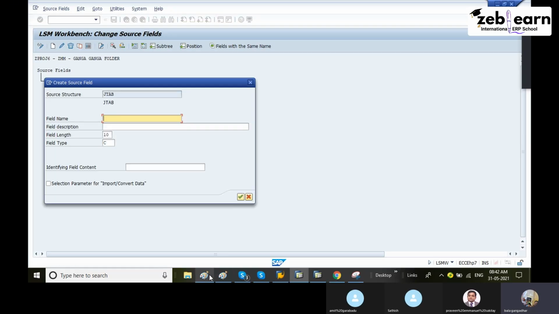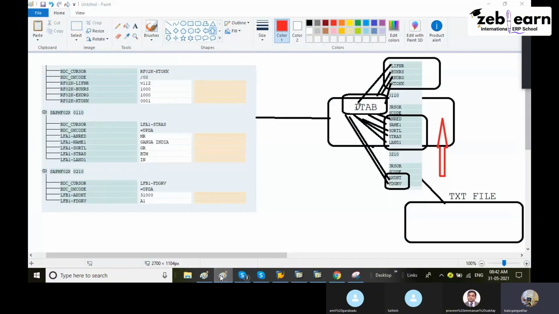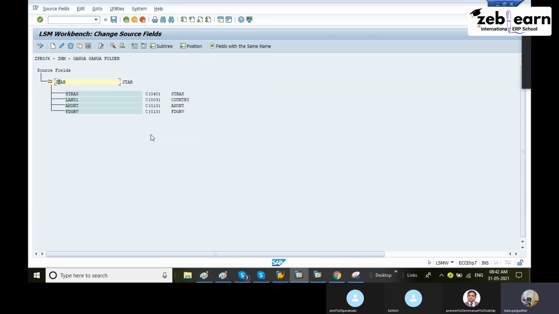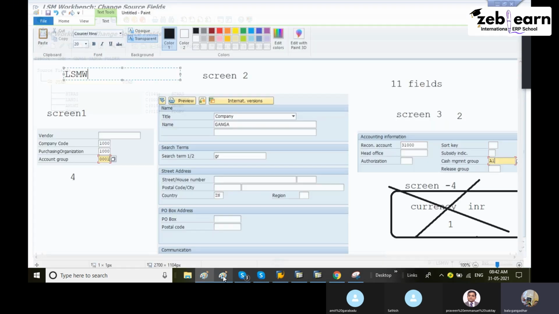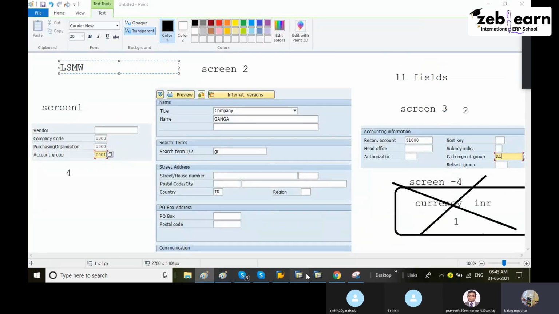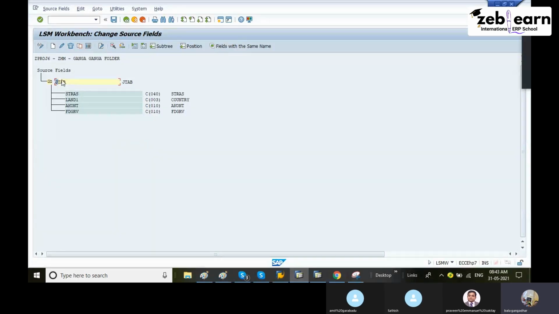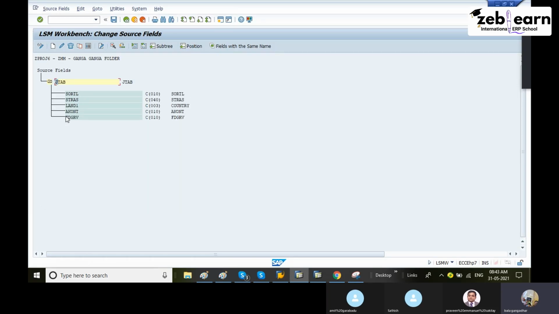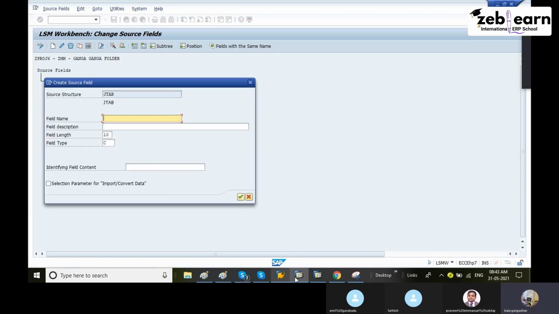Select this one, data. STRAS, STRAS. You can use length 40. STRAS means street name. You can use 20, 30, 10, any length. Next. Street. SORTL. Okay, next. SORTL. Same way you have to maintain all of them. SORTL. Next.